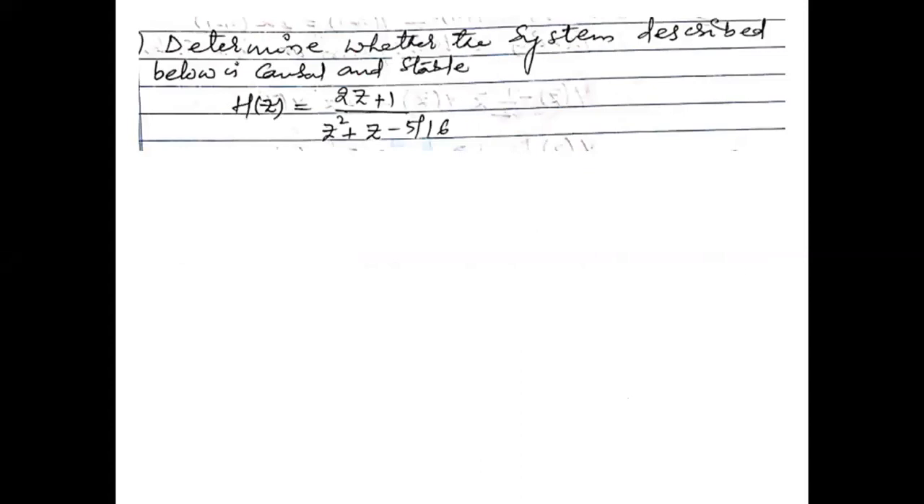Determine whether the system described below is causal and stable. That is H of z equals 2z plus 1 divided by z square plus z minus 5 by 16.